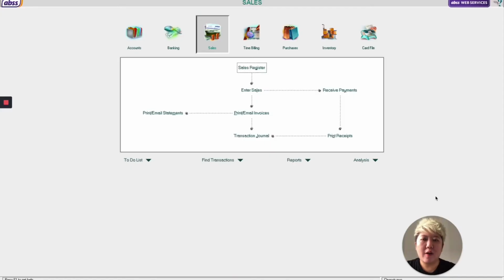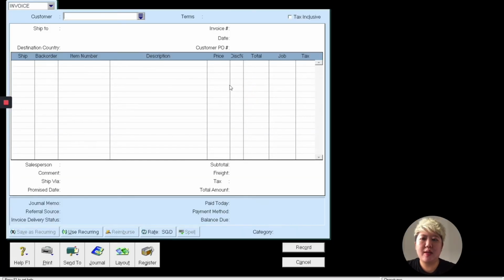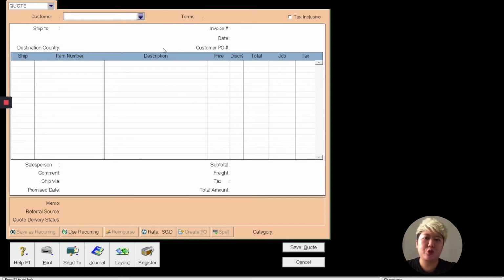So after the purchase, let's see sales. Go to sales and enter sales. Let's start from quotation. From the system we can create a quotation for your customer, and once the customer confirms, we can straight away convert the quotation to invoice. So you don't need to go and retype everything again.